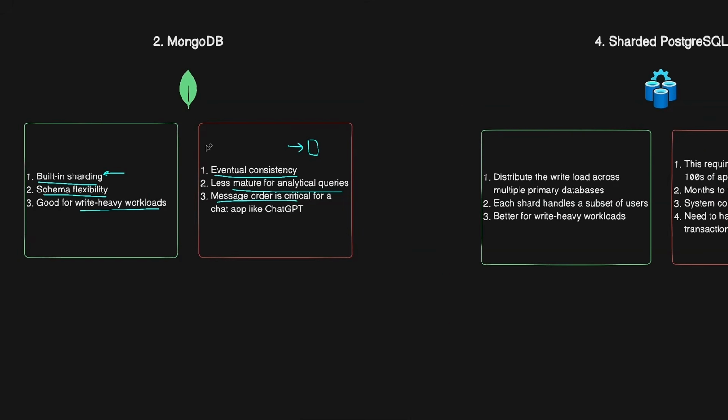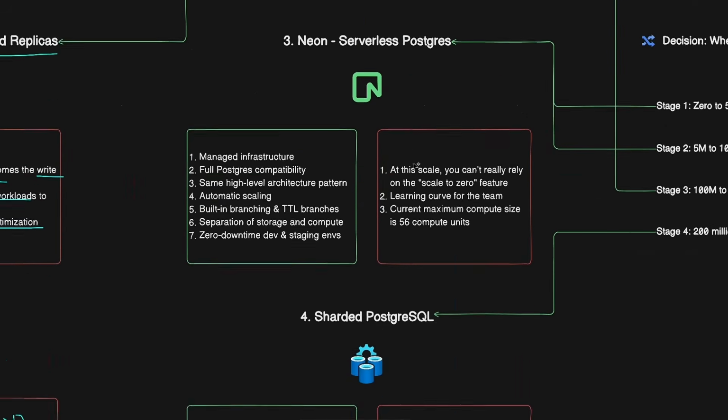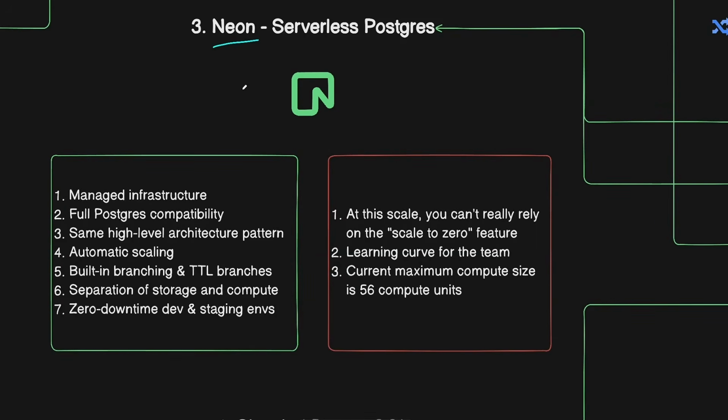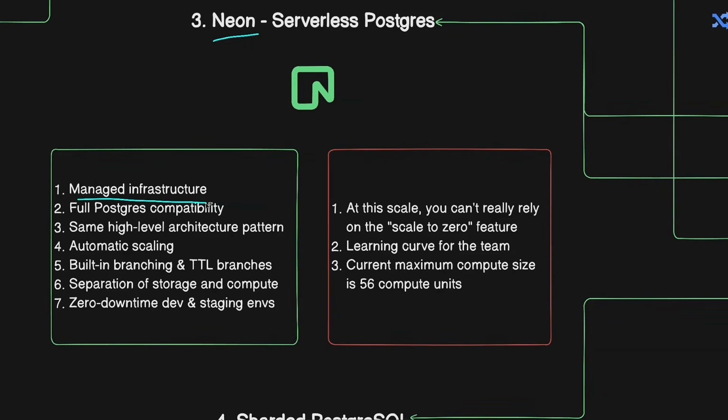So if that's not a good solution here, let's also see what the other options are. The other one is to go with a serverless PostgreSQL with Neon. This way you get the best of both worlds by first of all getting a managed infrastructure, which means that you're not dealing with replication configuration or backup schedules or failover scripts. This all is handled automatically and your team focuses on building the product, not managing the database. And this isn't a PostgreSQL-like database, it's actual PostgreSQL, which means that every query, feature, or tool we know works exactly the same here, and we are not learning a new system.